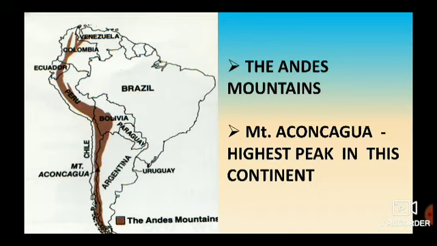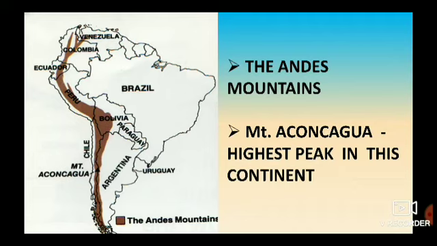Okay, children? In South America, the Andes Mountains run from north to south, I mean along the western side, from top to bottom. So the complete western side is covered by the Andes Mountains, and the highest peak in these mountains is Mount Aconcagua.